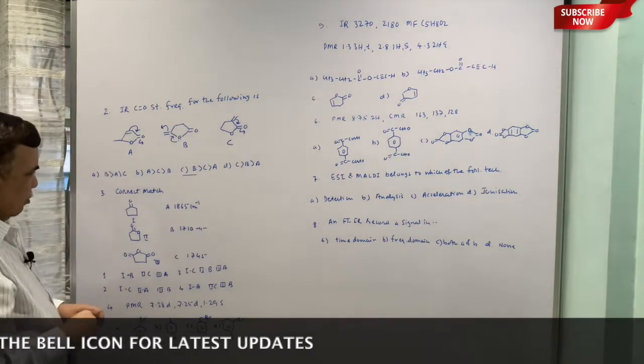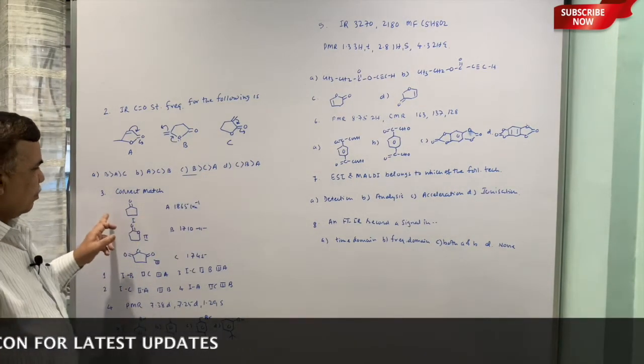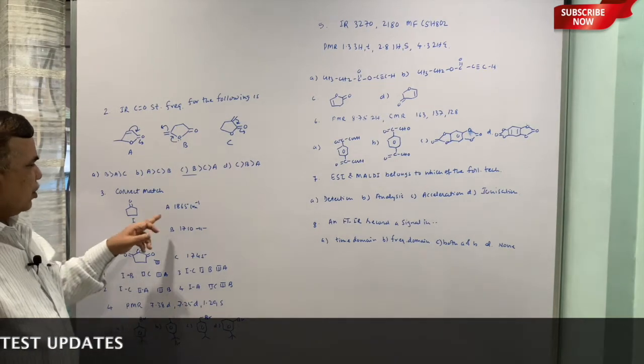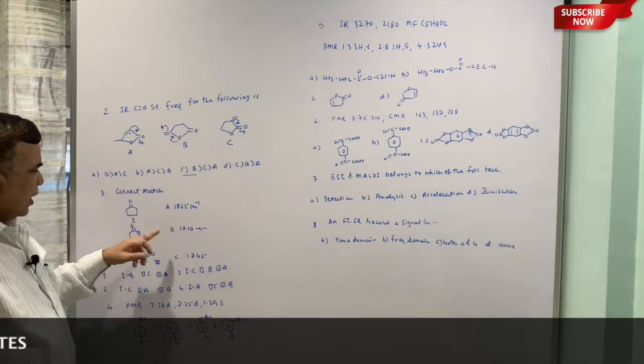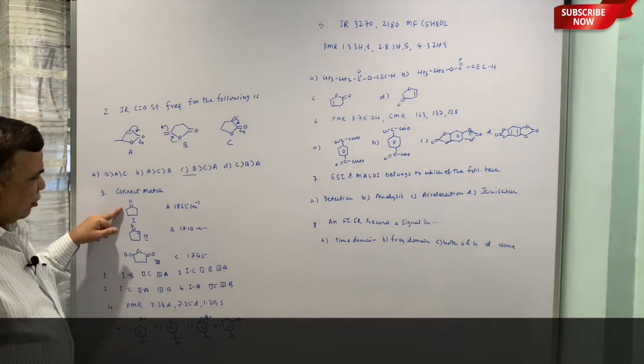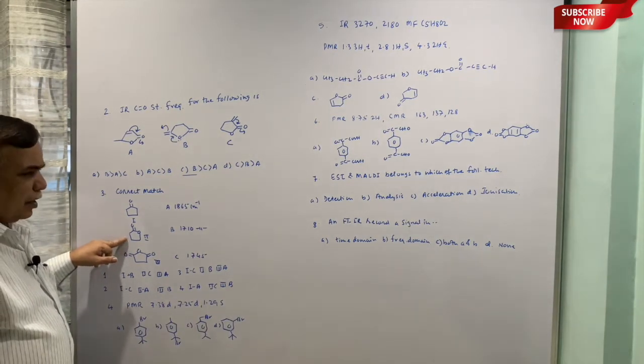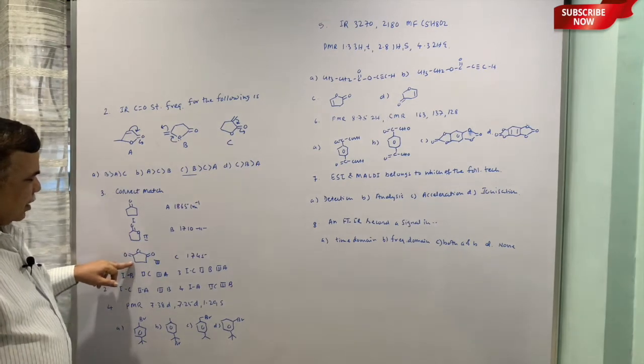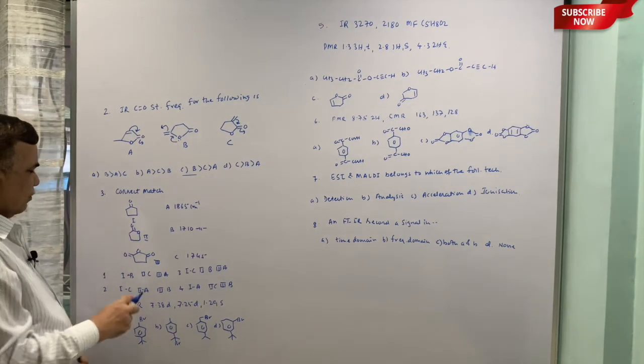Now the next one: there are two groups you have to match. These are wrong matches, but you have to find out which is correct. This is a 5-membered ketone, this a 5-membered lactone, and this the 5-membered anhydride.